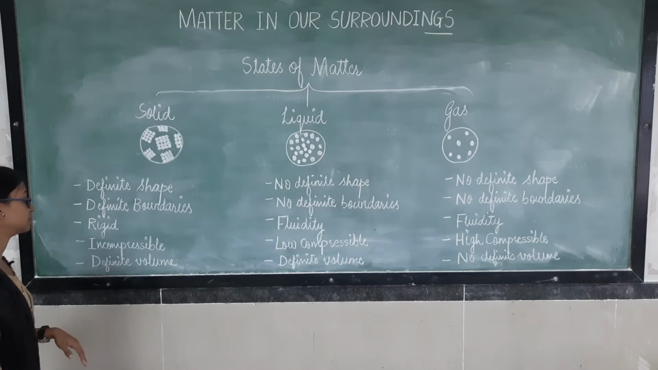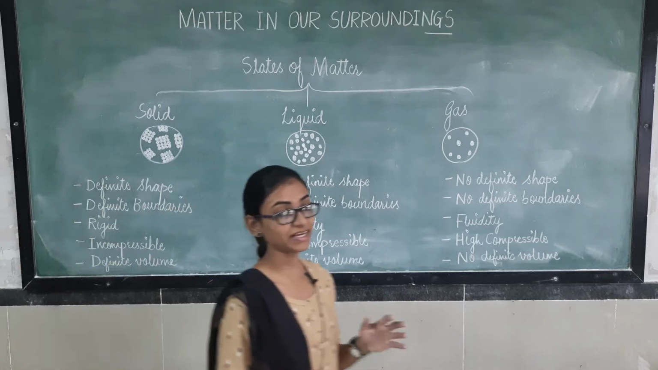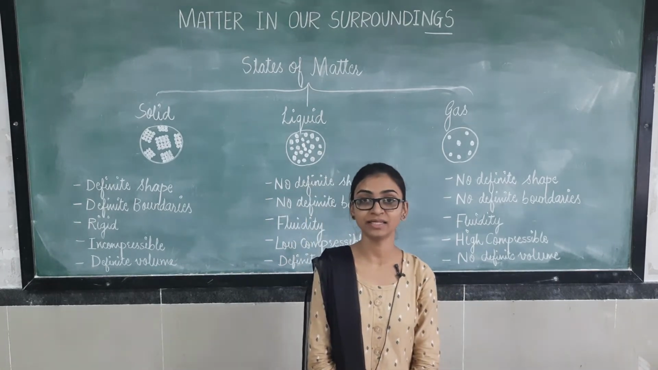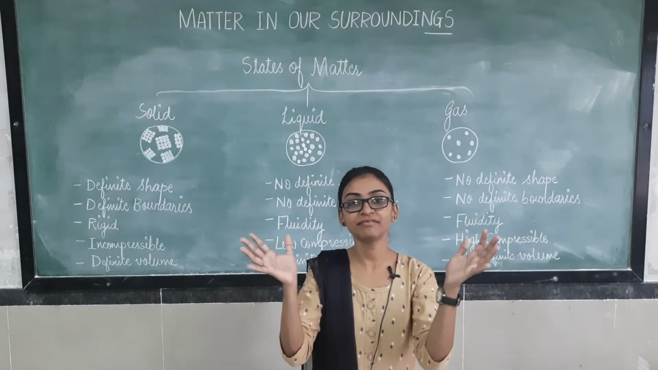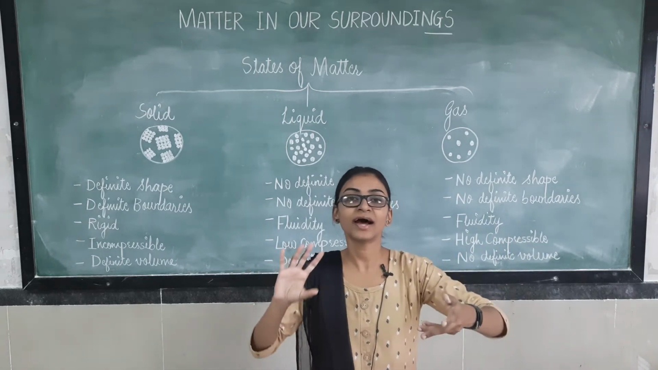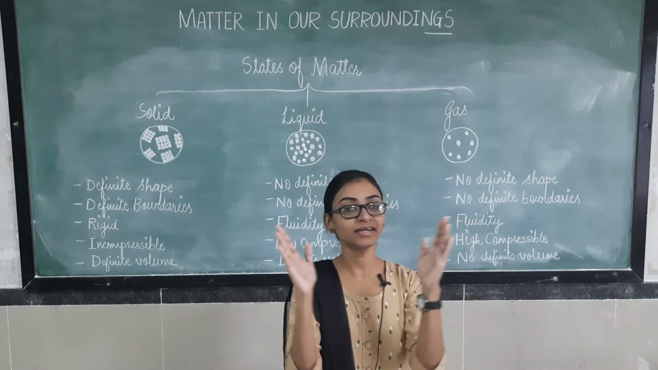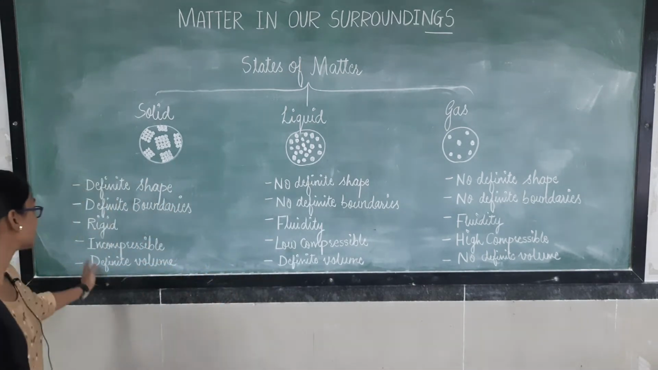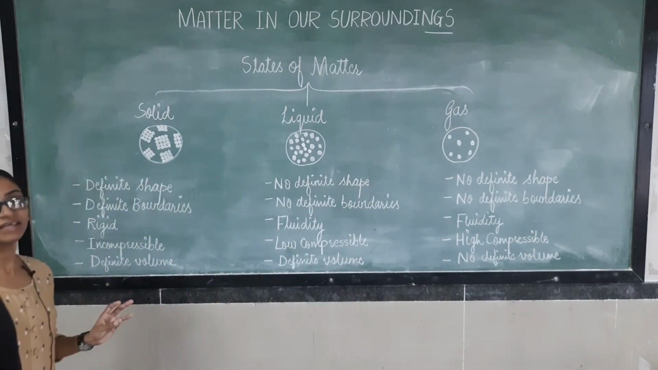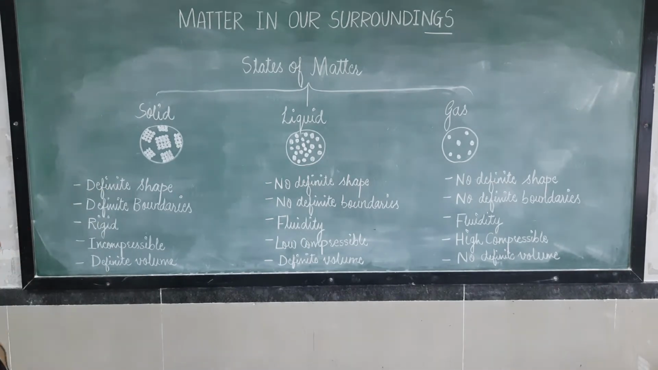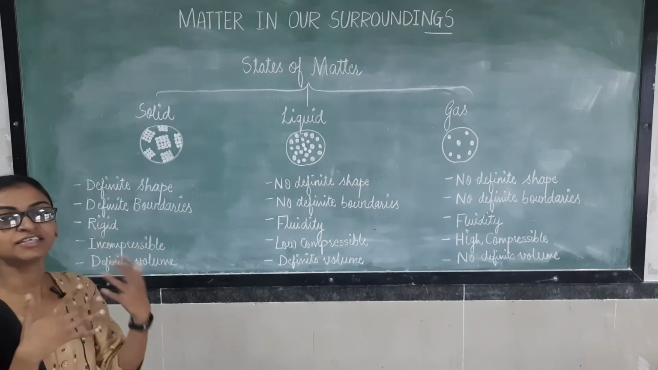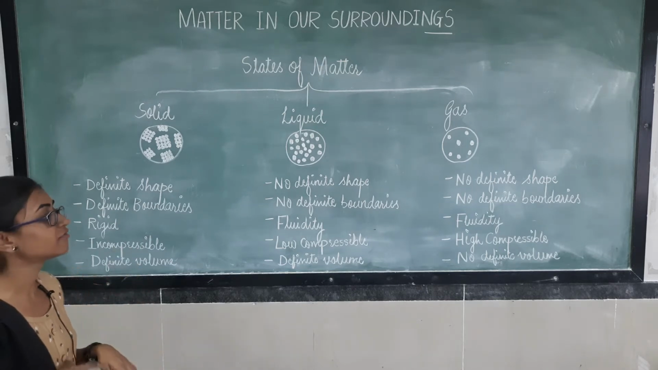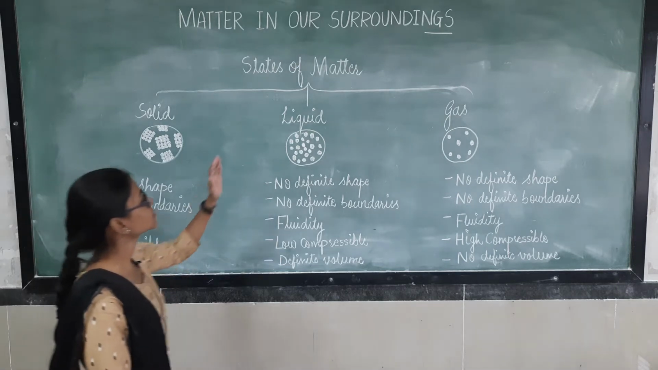Next is incompressible. The space is not present between the particles of solids, that's why they are incompressible in nature. We cannot compress them. We can mold them or do anything with them, but they don't get compressed. And last, they have a definite volume. They cannot change their volume, as the matter present inside them is fixed. We cannot change it.